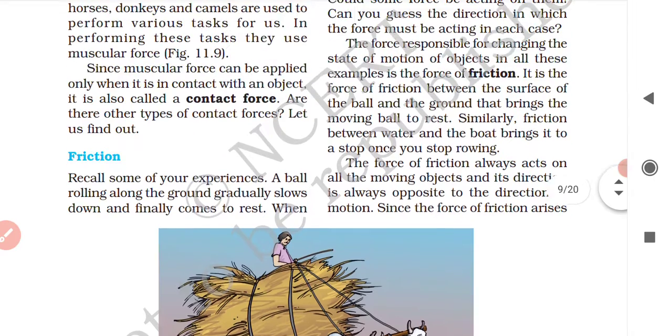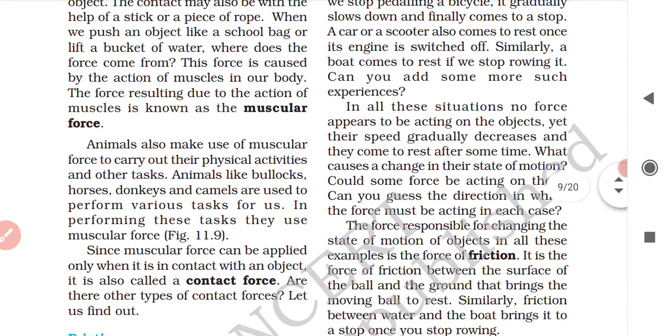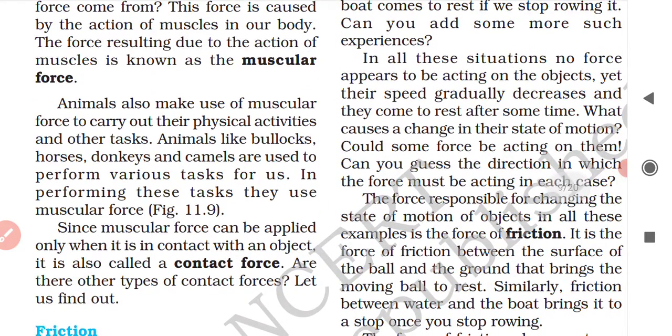They can carry a heavy load on their back. Okay, since muscular force can be applied only when it is in contact with an object, it is also called a contact force. Why is muscular force said to be a contact force? Because muscular force can be applied to an object only when our body or the body of an animal is in contact with the object. Therefore muscular force is also called a contact force.